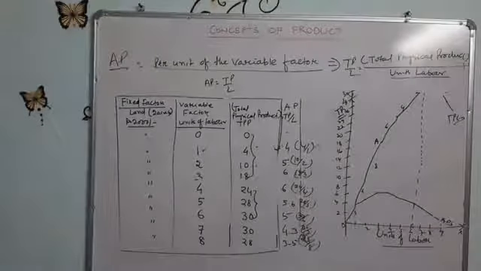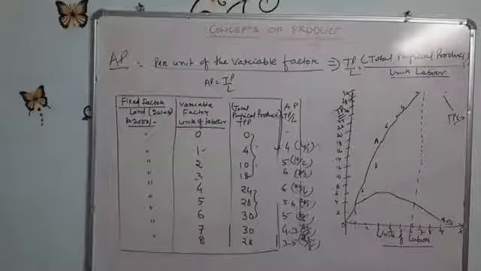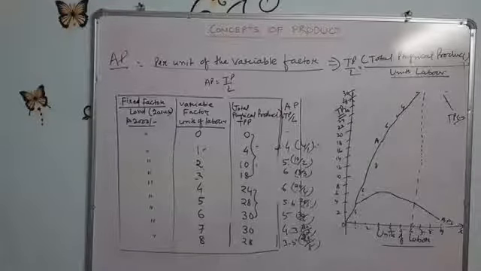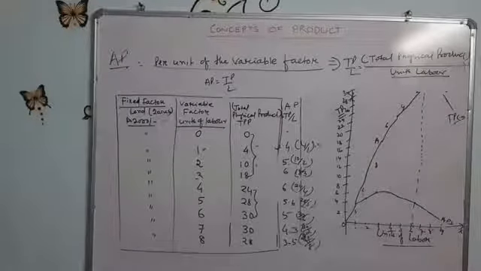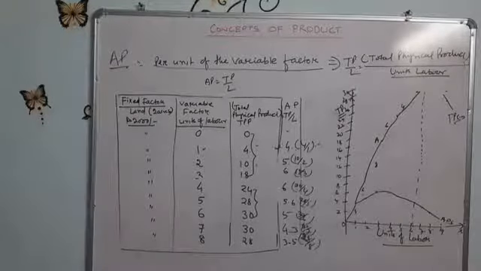Remember, although I have not drawn this average product curve from 0, the average product curve also starts from 0. In some books it is not written, but remember that the average product curve also starts from 0.